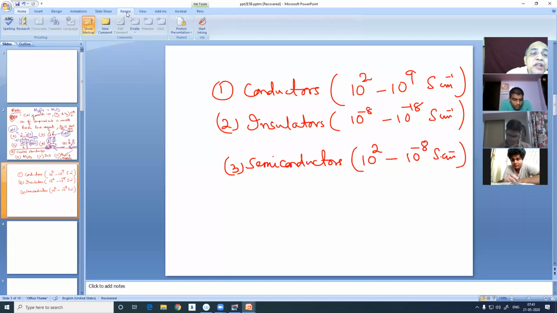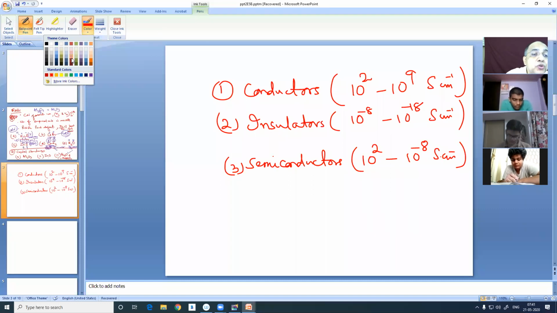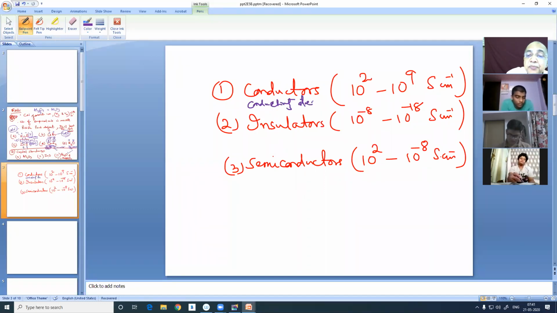And the most remarkable difference between the two is conductivity decreases with temperature. And here conductivity, because the band gap is low, so only when you raise the temperature, some electrons will acquire the thermal energy and be promoted to the conduction band and conduct electricity.